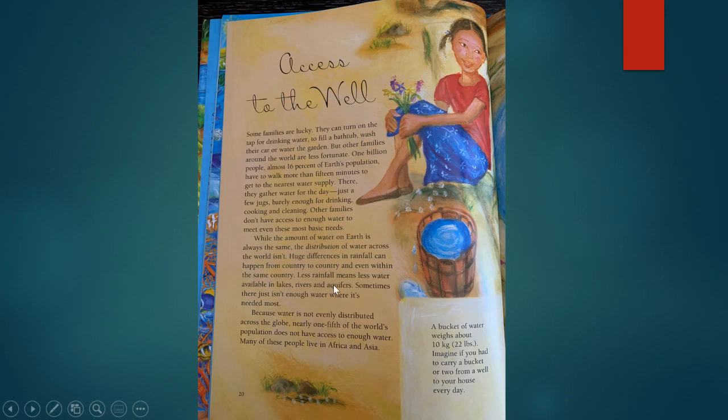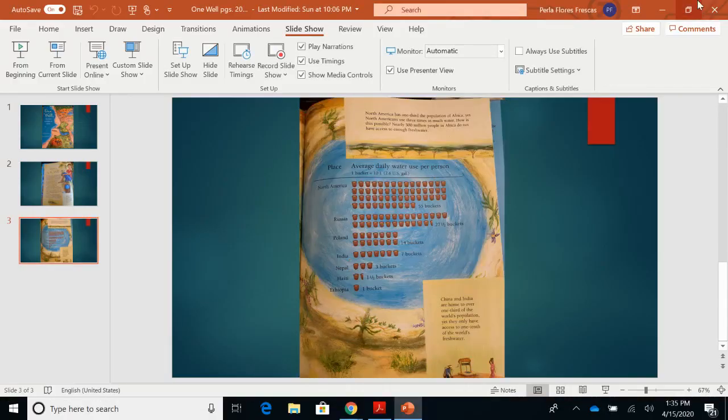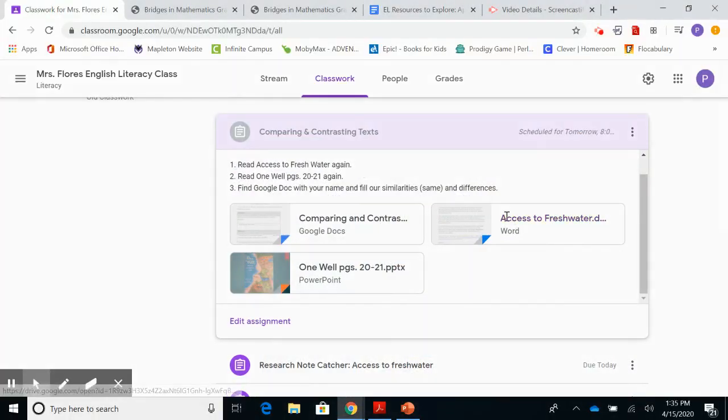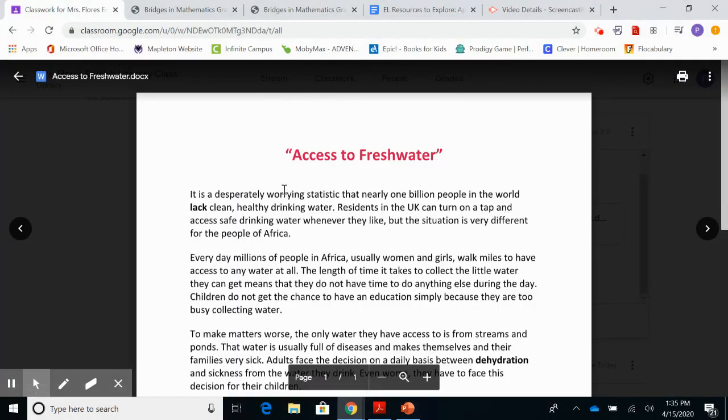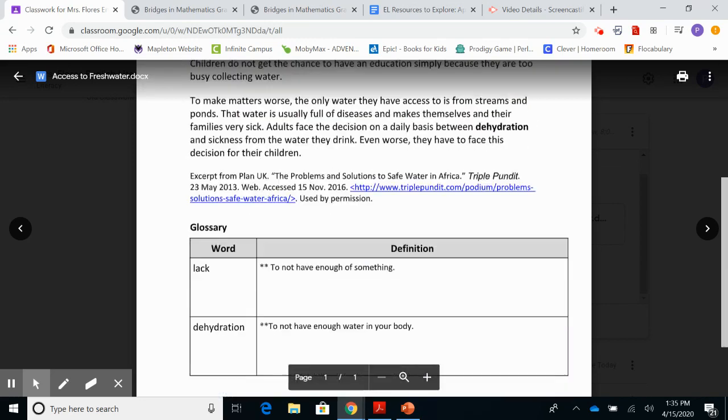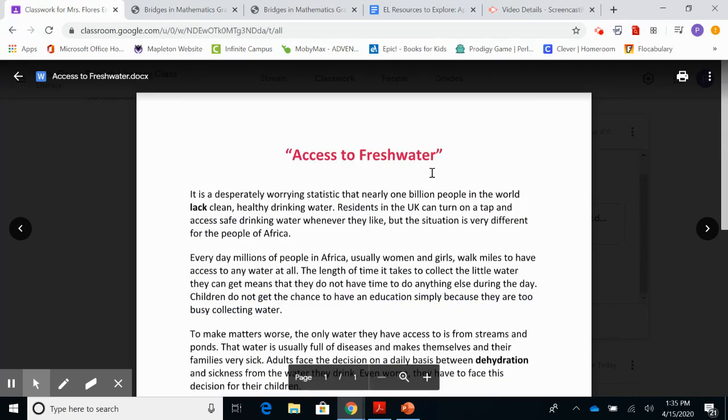And then you have plenty of details to back up that main idea. So now let's read the other reading that we read this week, which is access to fresh water. So when you guys click on that image, this will show like this, okay? So access to fresh water.